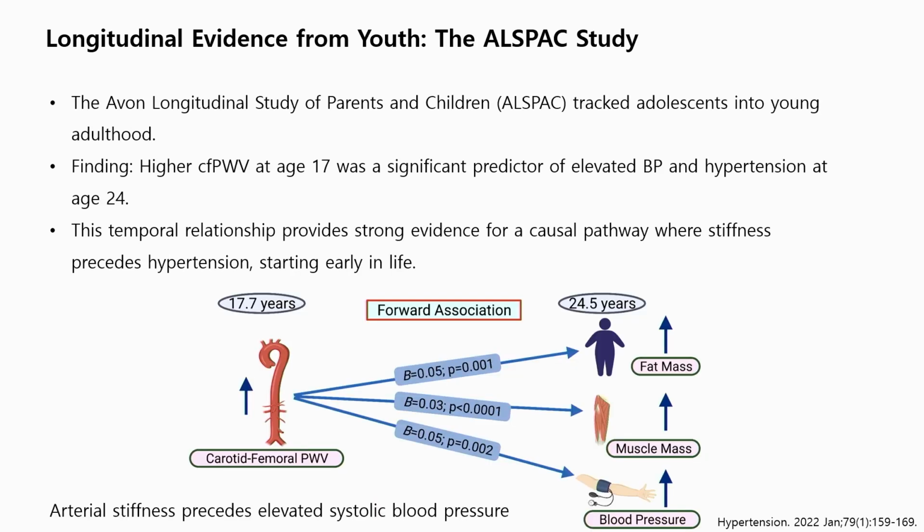And similarly, the longitudinal study of parents and children shows that adolescents with higher pulse wave velocity at age 17 had greater hypertension risk at 24. So this temporal relationship provides strong evidence for a causal pathway where stiffness precedes hypertension, starting in early life.